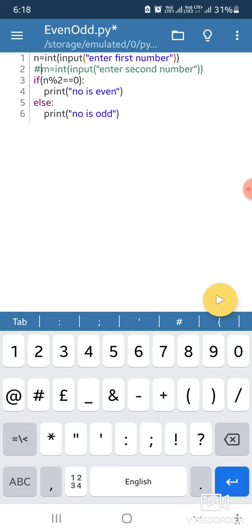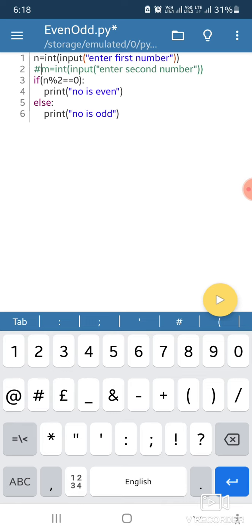Remember one thing: in Python there is the concept of indentation. What is the meaning of indentation? It means how you format your code: the space before the margin. Whatever space you have before your statement and the margin is called indentation.